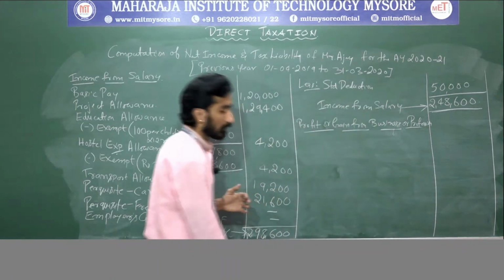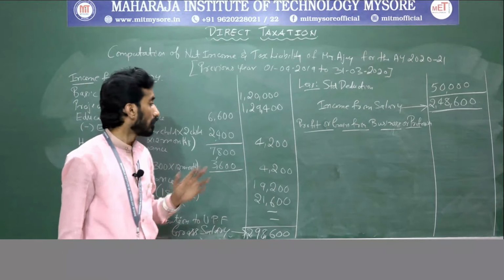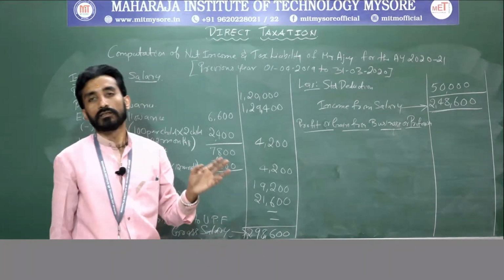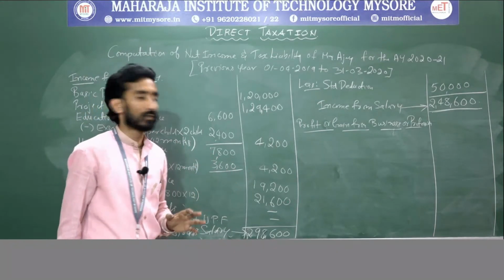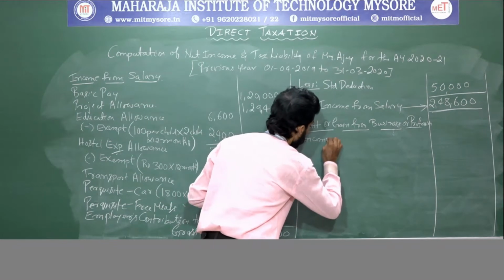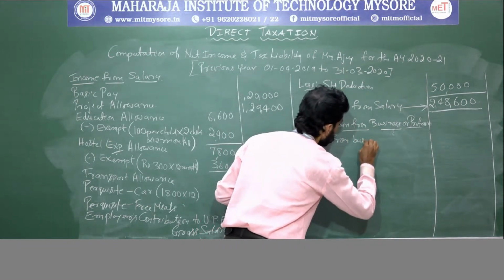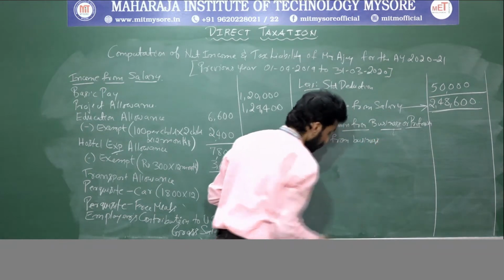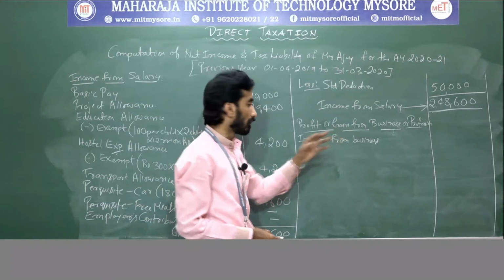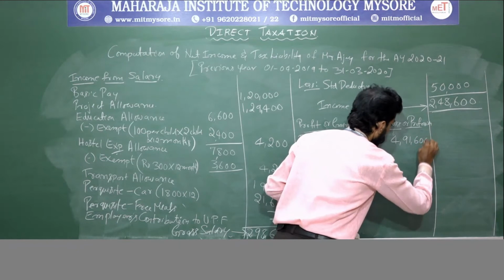Under this head, there is income from business, right? As there are many items related to business income, I will take it in an inner column. 4,91,600.